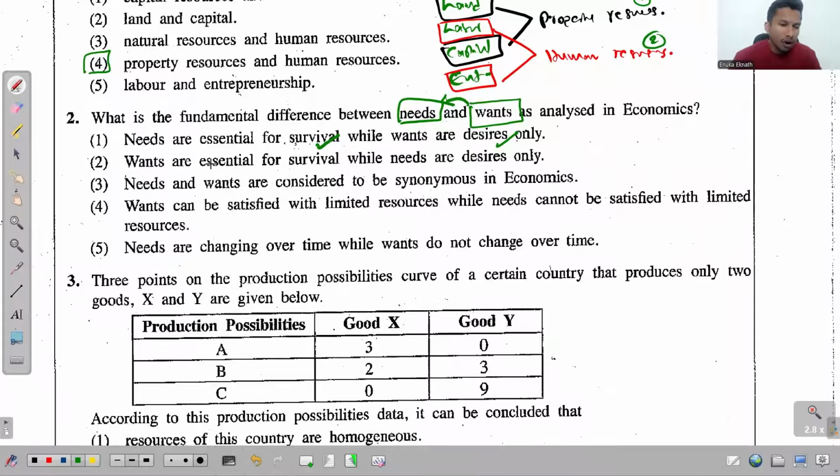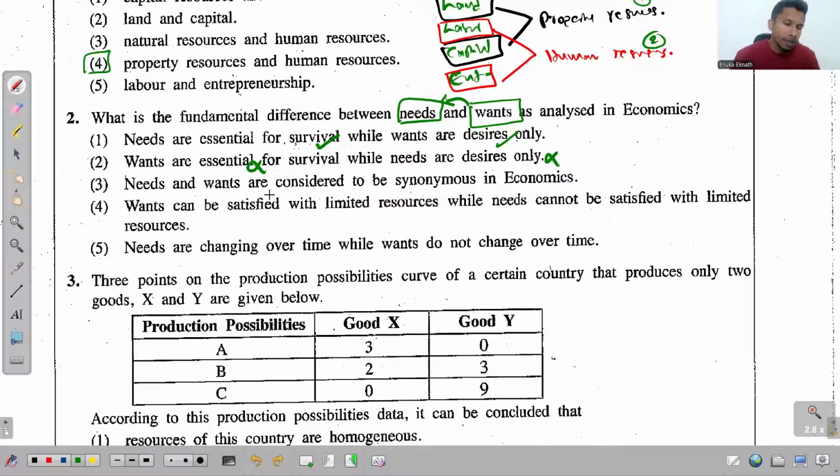Second one, wants are essential for survival. No, wants are not essential for survival. And then it says needs are desires only. No, the opposite is true. Third one, needs and wants are considered to be synonyms in economics. No, by definition, we have a difference between the two. Fourth one, wants can be satisfied with limited resources while needs cannot.